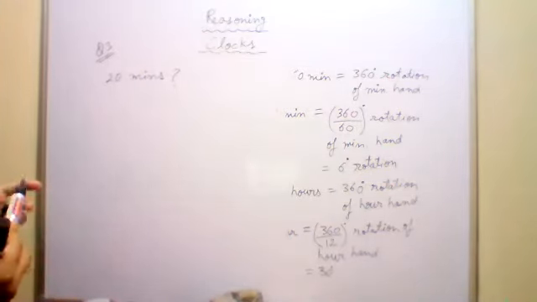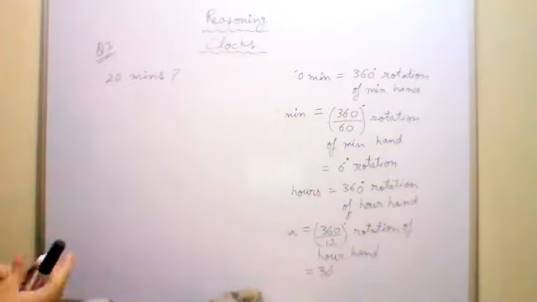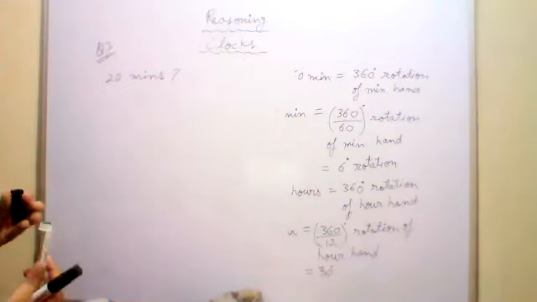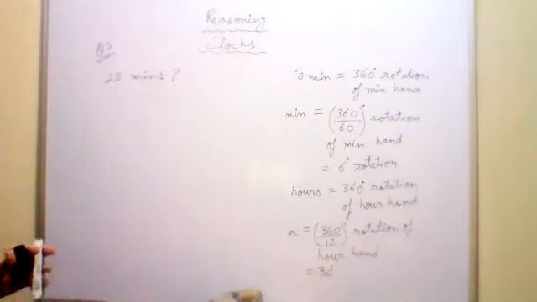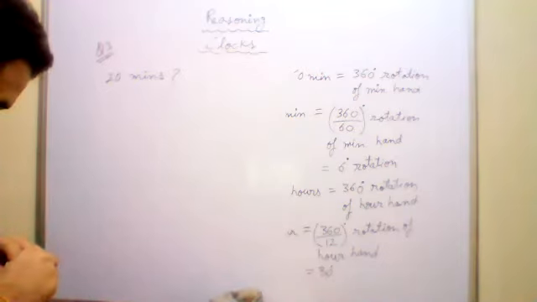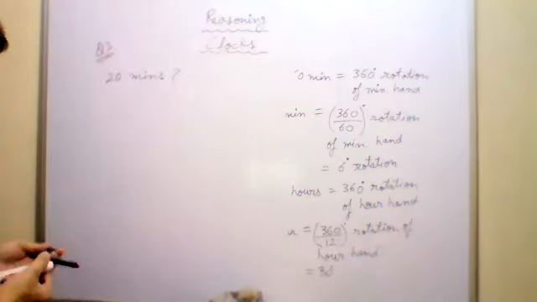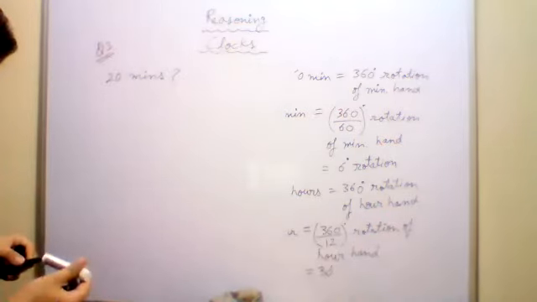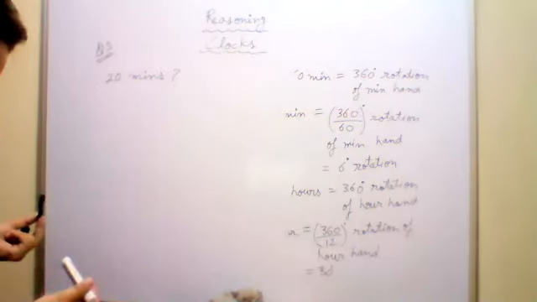Sir, 600 degrees. Okay, wait, just wait. Sir, 10 degrees. Your answer is 10 degrees.